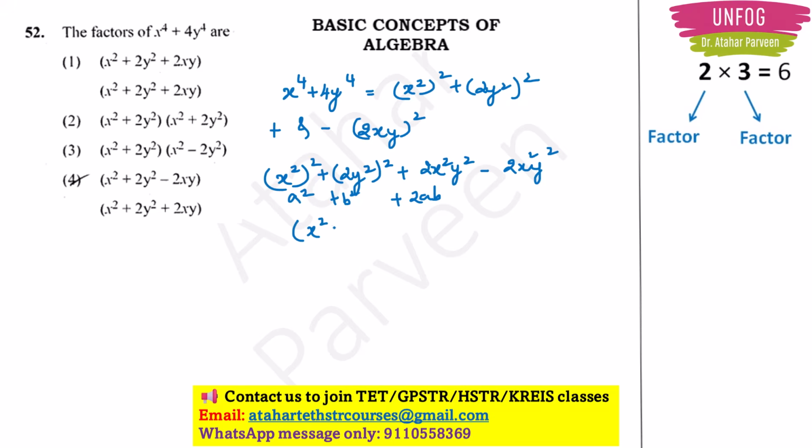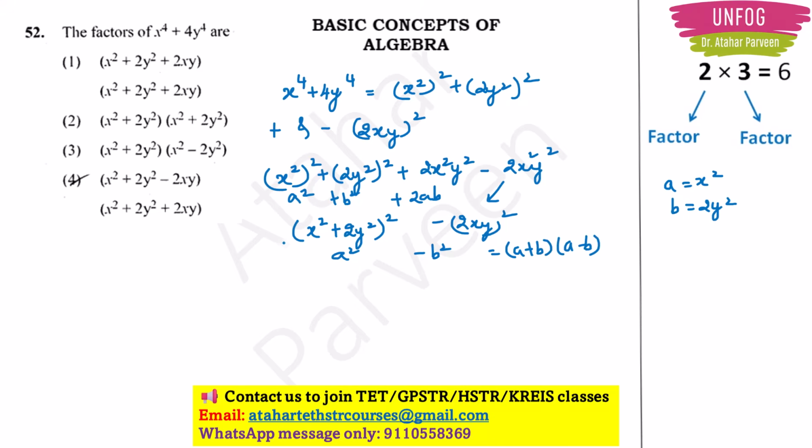So I will write it here. A plus b whole square formula. x square plus 2y square whole square. Right, here our a was x square. Our b was 2y square. Minus, this is remaining here again, right? It is 2xy whole square, right? This again looks like a square minus b square, right? Which is equal to a plus b into a minus b.